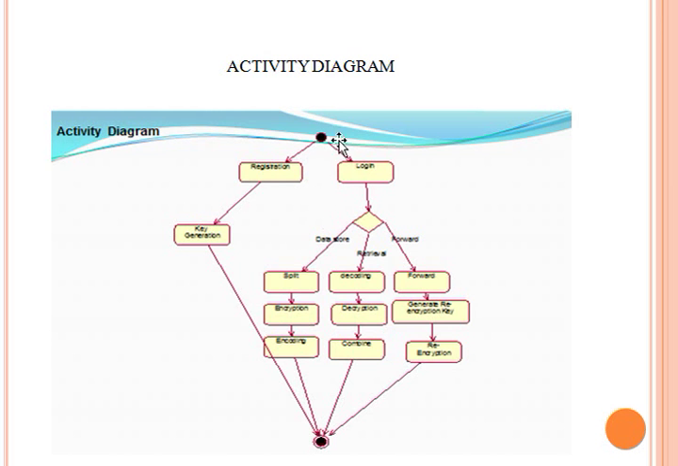Here is the activity diagram. First we have the registration and login. After registration we have to go to the login page. While registering, the key is generated and stored in the database. While logging in we have to give a username and password, and then data store, retrieve, and forward.